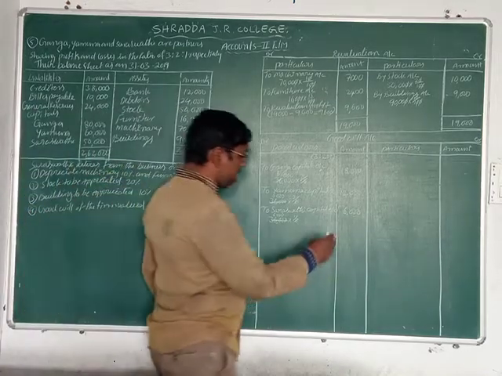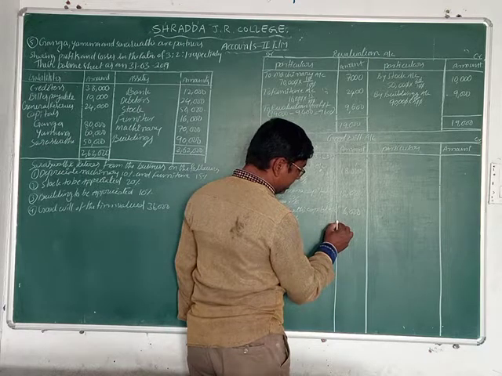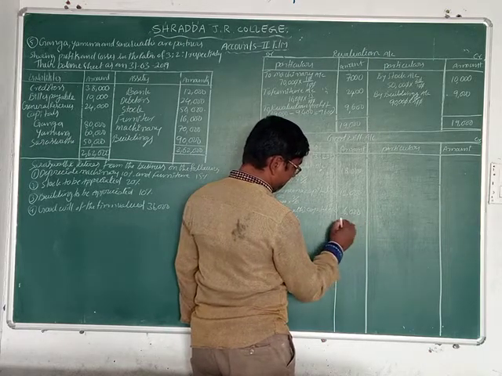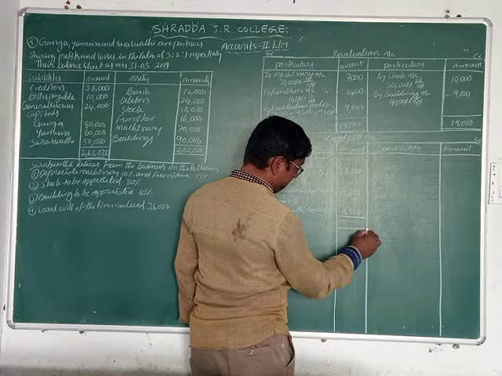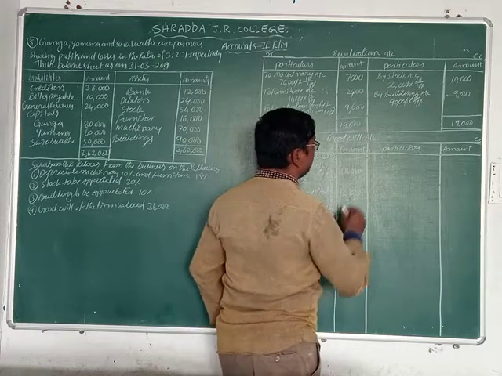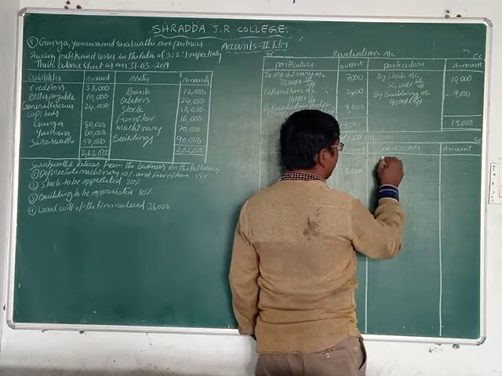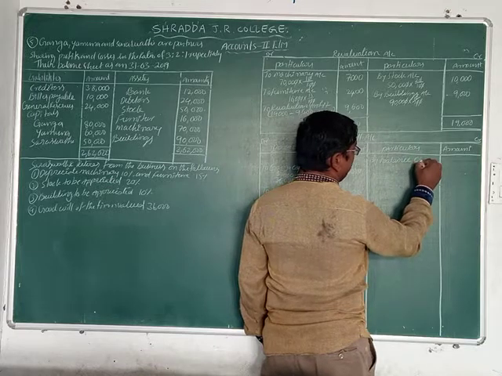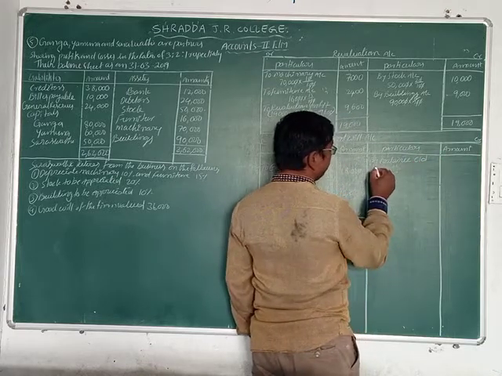Now we are doing the total amount, students. ₹36,000. Now next, by balance carried on.